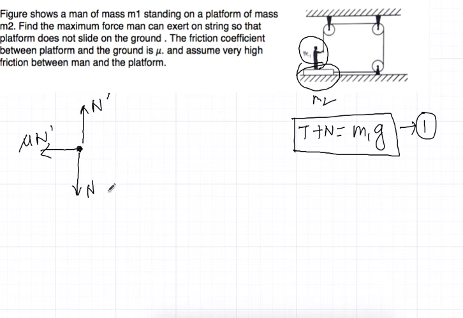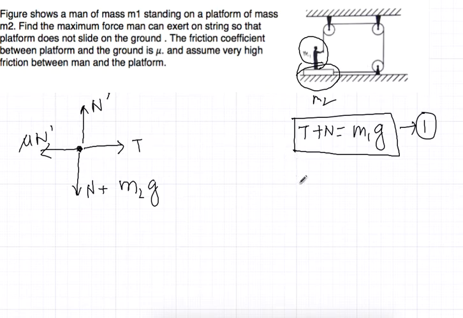And obviously there is a mass. What is the mass? M2g, right? Not mass, the weight. And there is a tension T over there, because this thread is connected to this.